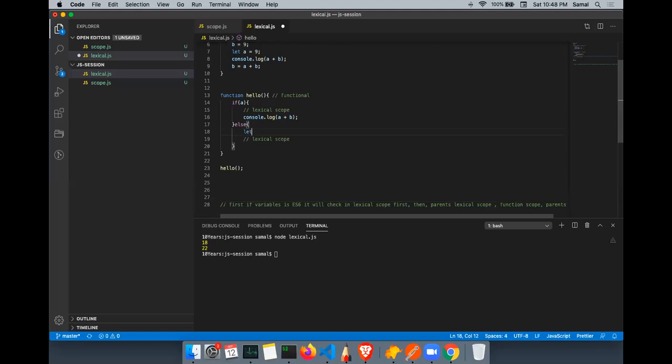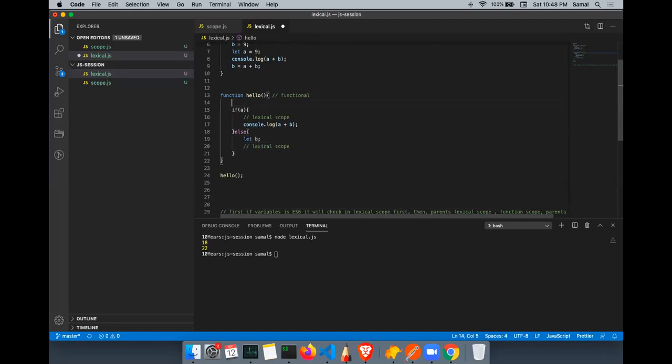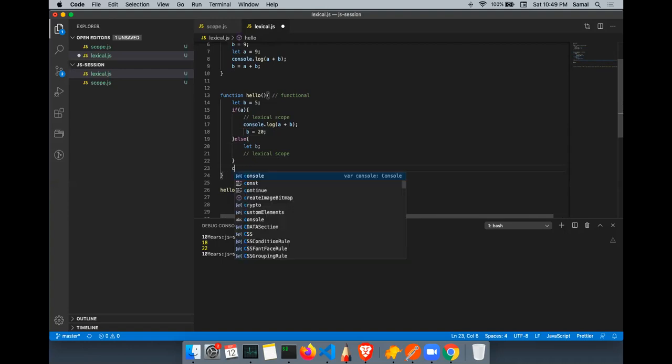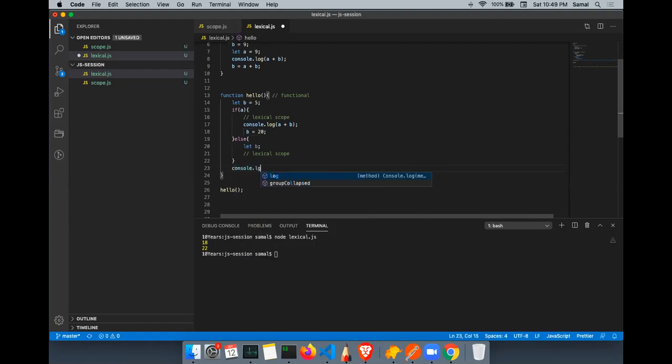Okay, let me do let B here, and let B here equals 20. Okay, and then B. Tell me the output. What do you think the output should be? Will it give me an error?